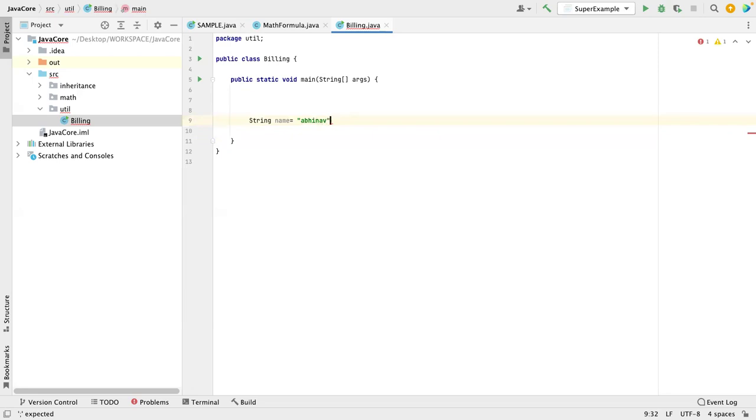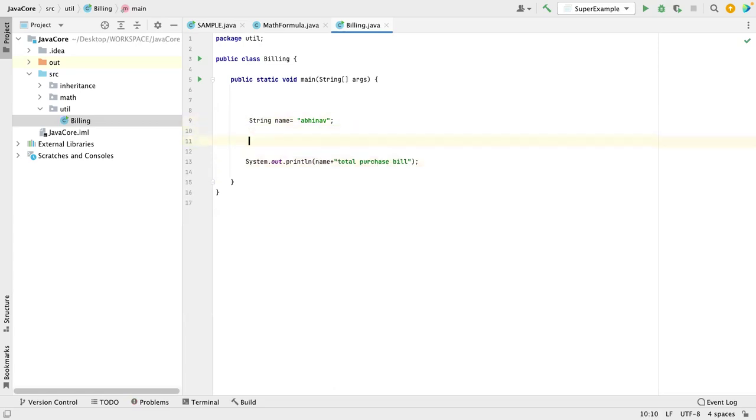So what happens here? Now Abhinav will perform certain purchases, and we have to print his name and the total sum of whatever purchases he did. And we do sum. So now I'm just printing name plus total purchase bill.